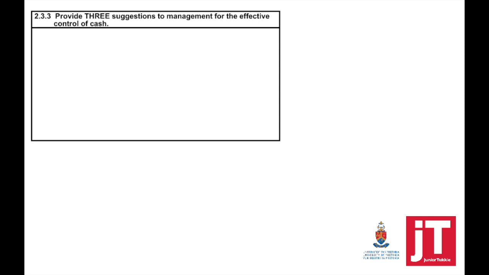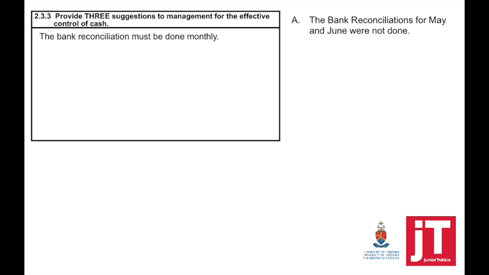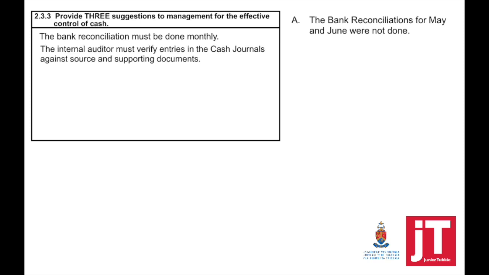Provide 3 suggestions to management for the effective control of cash. Remember that bank reconciliation wasn't done for May or for June, and that is a problem. The bank reconciliation must be done monthly, because then this debit order, for example, could have been picked up. It shouldn't have been there. The internal auditor must verify entries in the cash journals against source and supporting documents. Regular checks of cash payment journals against the bank statement.